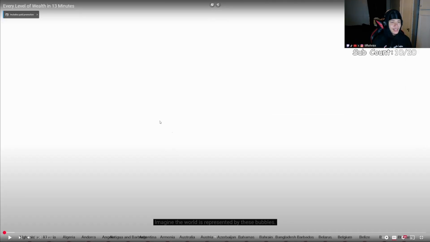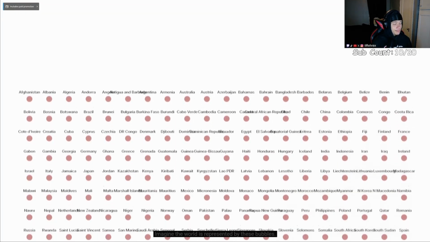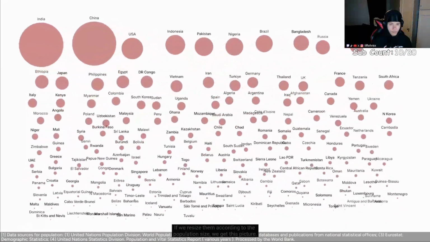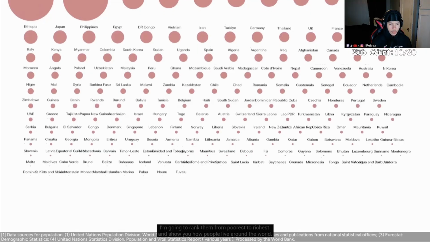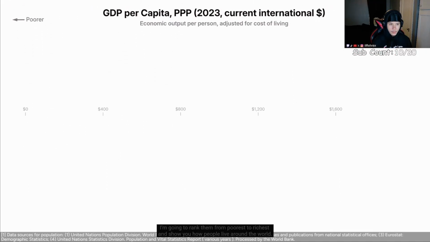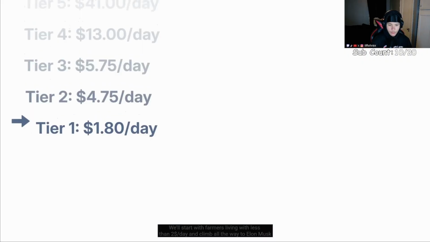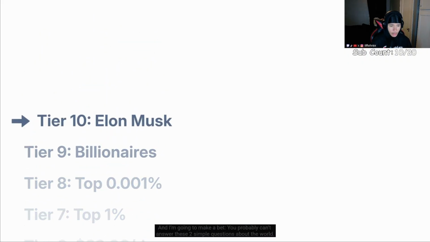Today we are reacting to every level of wealth in the world in 13 minutes, represented by these bubbles. If we resize them according to the population size, we get this picture. I'm going to rank them from poorest to richest and show you how people live around the world. We'll start with farmers living with less than $2 per day and climb all the way to Elon Musk.